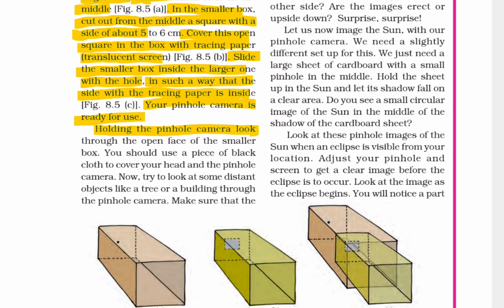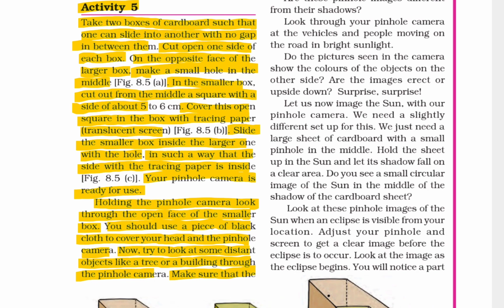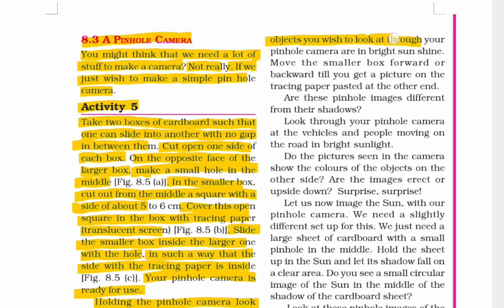Holding the pinhole camera, look through the open face of the smaller box. You should use a piece of black cloth to cover your head and the pinhole camera. Now try to look at some distant objects like a tree or a building through the pinhole camera. Make sure that the objects you wish to look at are in bright sunshine. Move the smaller box forward or backward till you get the picture on the tracing paper pasted at the other end.